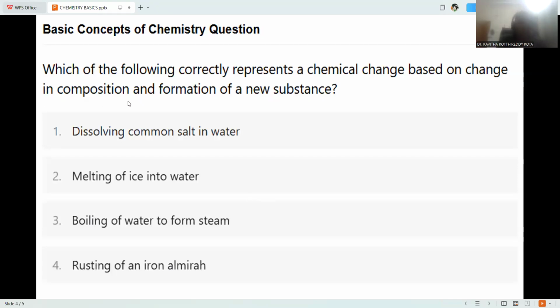This session is going to deal with basic concepts of chemistry. So many kinds of basic concepts of chemistry are going to be added to this series of sessions.